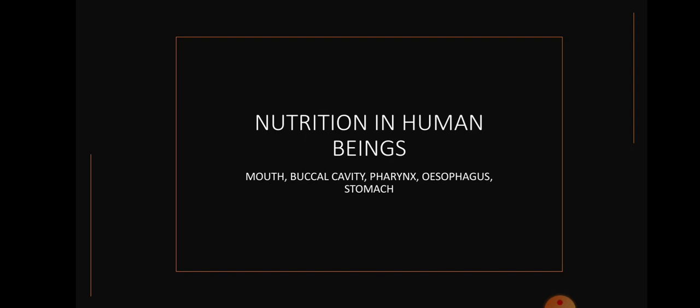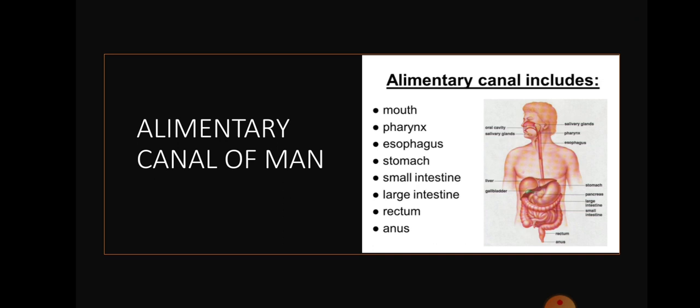So let's start. Yes, alimentary canal. Alimentary canal is nothing but the digestive system, children. So human digestive system is very complex in nature. Different parts are involved and perform different functions by using various digestive juices and enzymes.